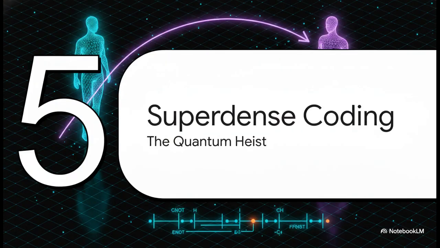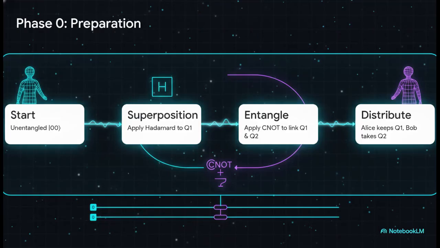Let's pull everything we've learned together into Section 5, Superdense coding. This is the quantum heist, and for this applied masterclass, we are literally going to become our 2 characters. I'll be Alice, encoding the message. And I'll be Bob, decoding it. Let's steal some bandwidth. Our heist begins in phase 0 with a pre-shared secret, the E-bit.